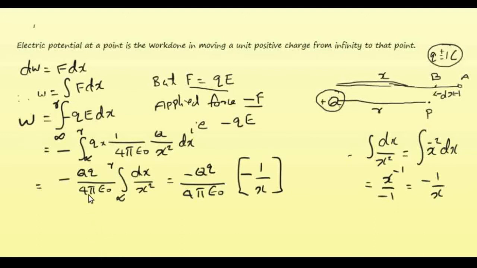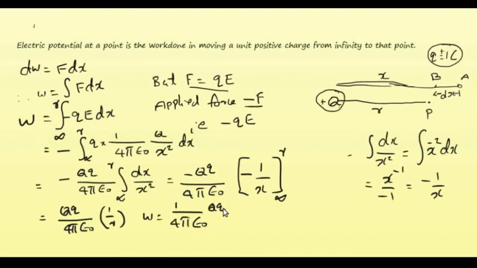Therefore this equation becomes what? Minus q by 4 pi epsilon 0 integral from infinity to r of dx by x square. So infinity to r is the limit of integration, and that is equal to, minus into minus is plus again, q by 4 pi epsilon 0, and putting x equal to r, it is 1 by r, then 1 by infinity is 0. Therefore the final equation for the work done will be 1 by 4 pi epsilon 0 into q by r.